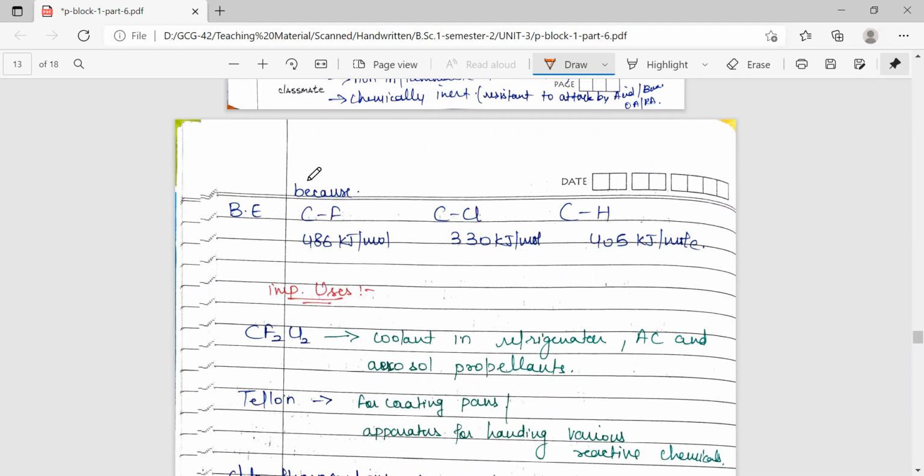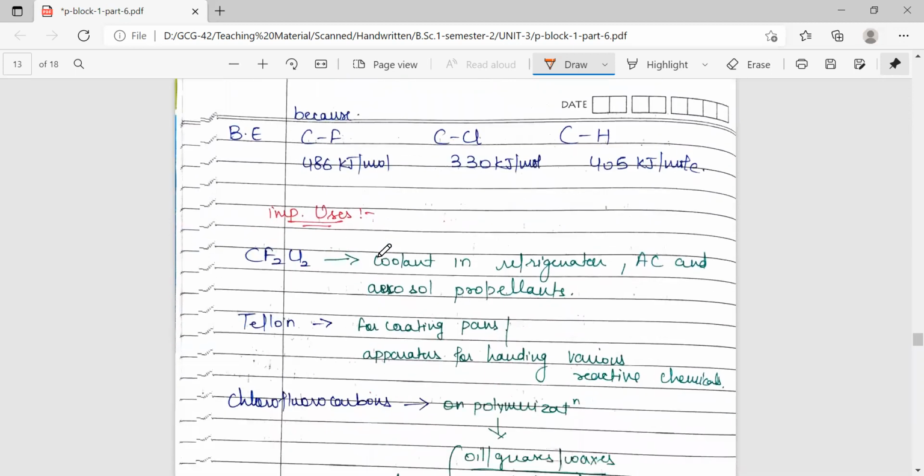So that is why these chlorofluorocarbons, that is C-F bond compounds, are very stable. Now coming to the uses, CF2Cl2 is one of the chlorofluorocarbons which is used as a coolant in refrigerators, ACs, and as aerosol propellants.